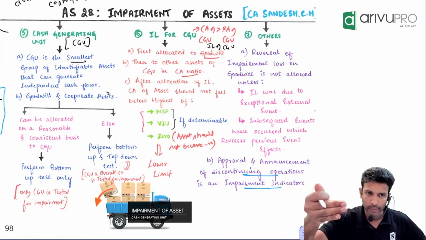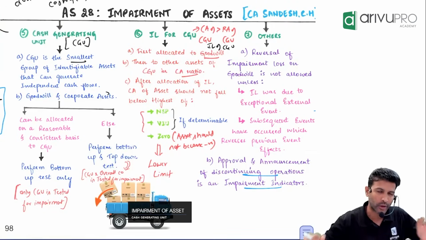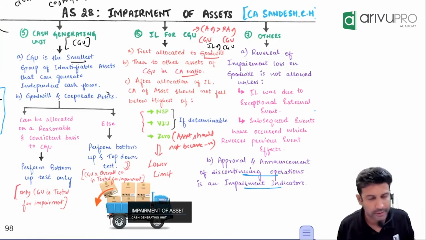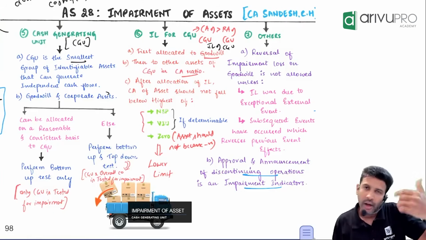First, you do the bottom-up test. It's a specific question, may not be relevant for everyone. Okay, I'll just take it here. First, you do the bottom-up test. Whatever impairment loss you're going to get, allocate. Your carrying amount will change. Use that carrying amount for the top-down CGU impairment. Correct. Yeah. Others, no worry.